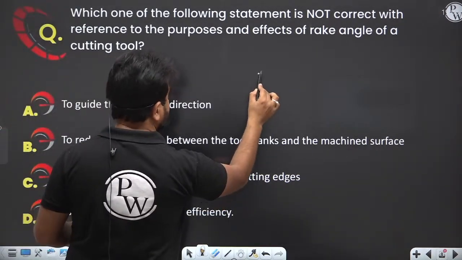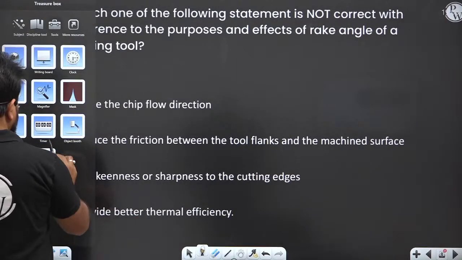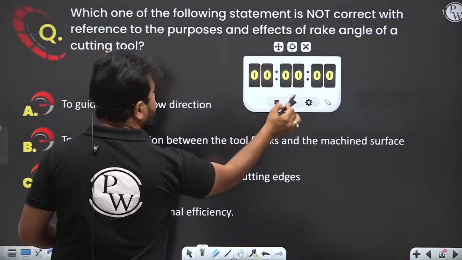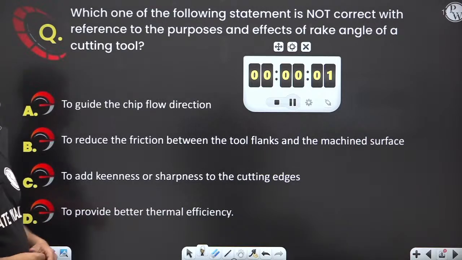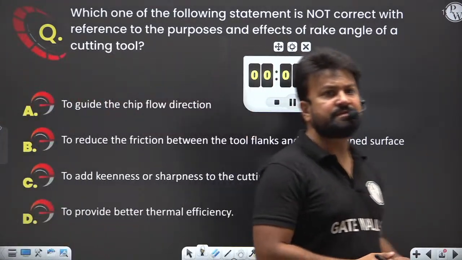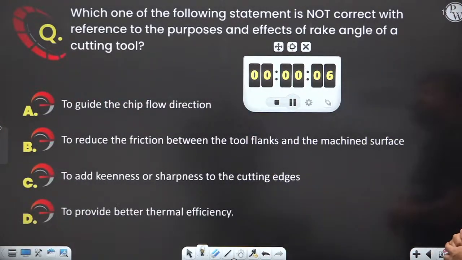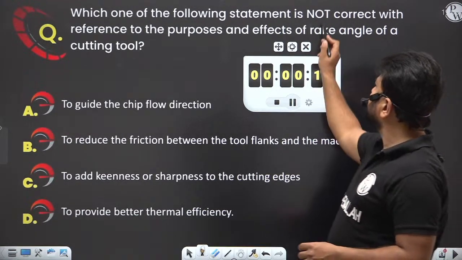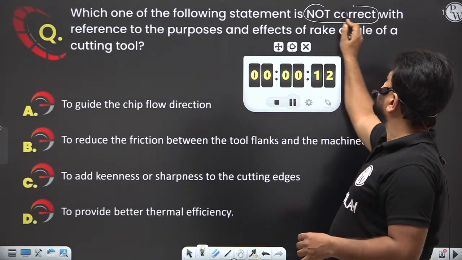Your time starts now. Please tell me the answer. Which one of the following statement is not correct, right? What is asking? Not correct.